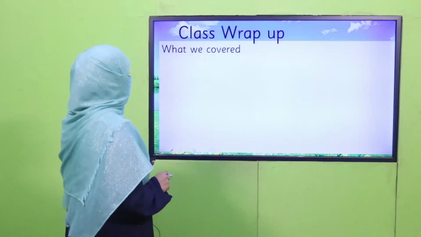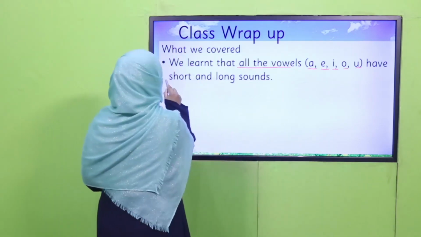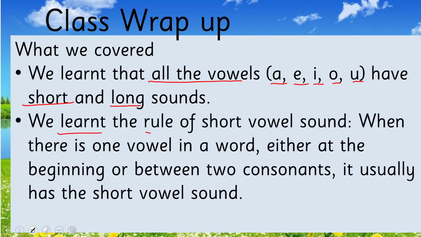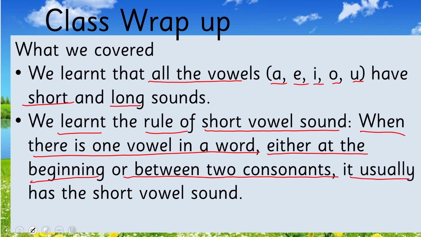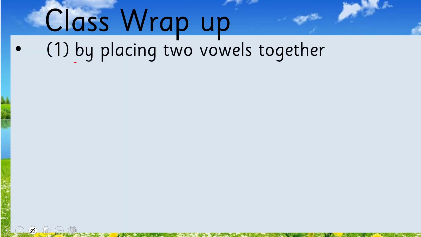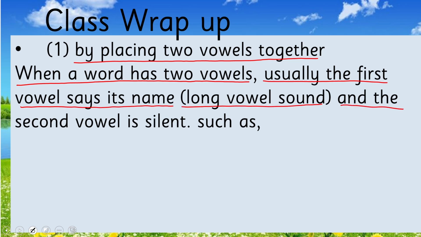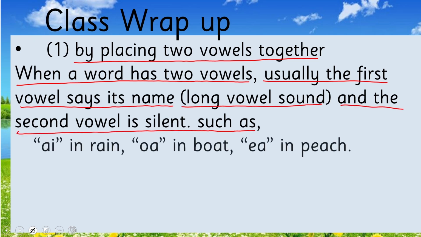So what we have learned today, we learned that all vowels A, E, I, O, U have short and long sounds. We learned the rule of short vowel sound: when there is one vowel in a word, either at the beginning or between two consonants, it usually has the short vowel sound. Then we learned the long vowel sound rules. What was rule 1? When a word has two vowels together, usually the first vowel says its name, long vowel sound, and the second vowel is silent, such as in rain, boat, and peach.